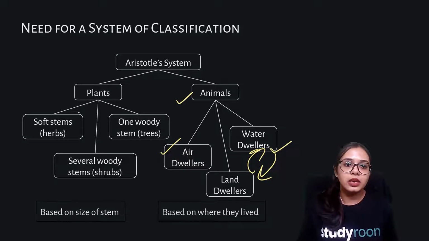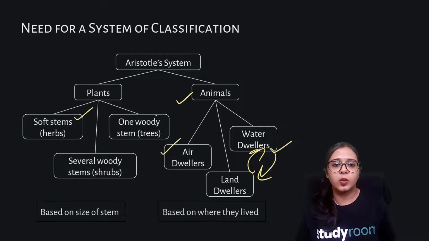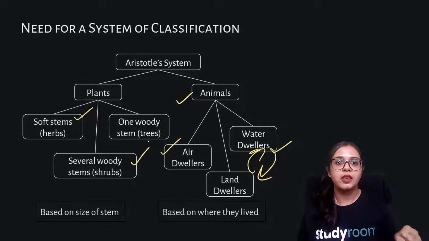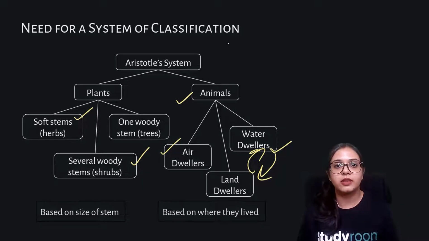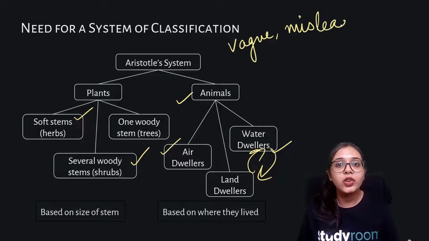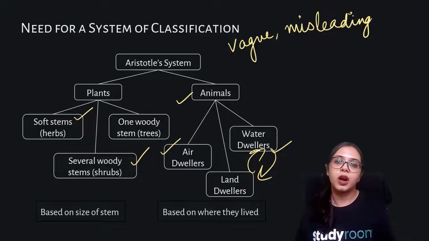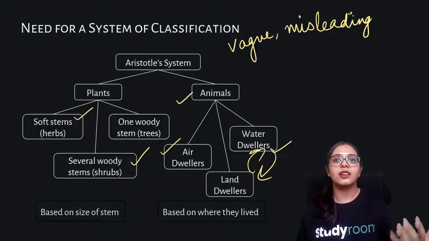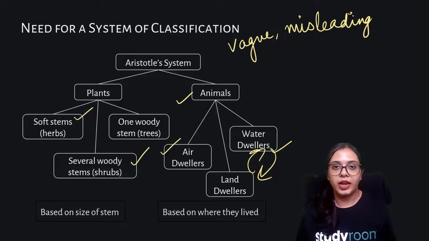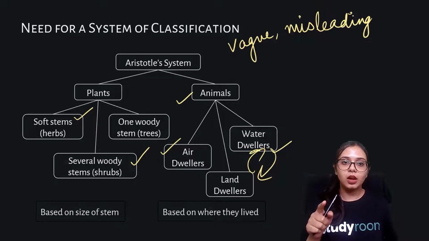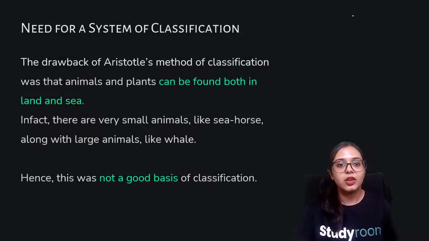Similarly, with plants, there are soft stems, woody stems, and several shrubs, but this is a very simple sort of category. This is very vague, and very misleading. There has to be some concrete basis, some concrete grounds on which you can say that soft stems differ from hard stems, because these are the scientific or proven criteria on which we can classify. So the system of classification of Aristotle was misleading.